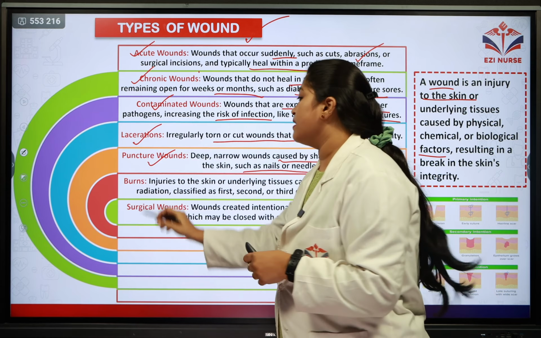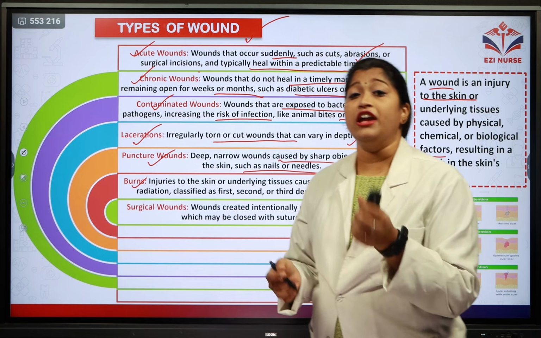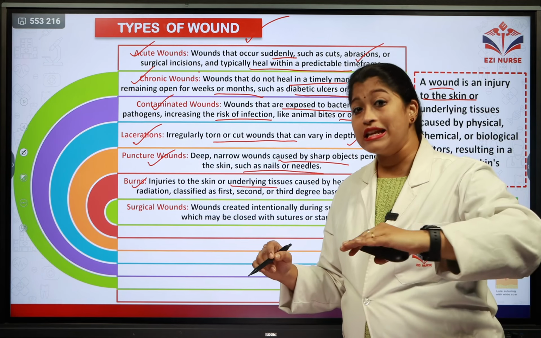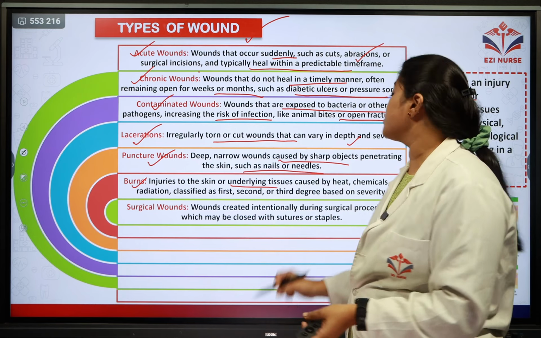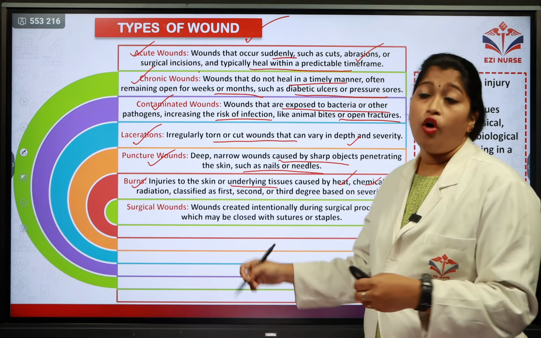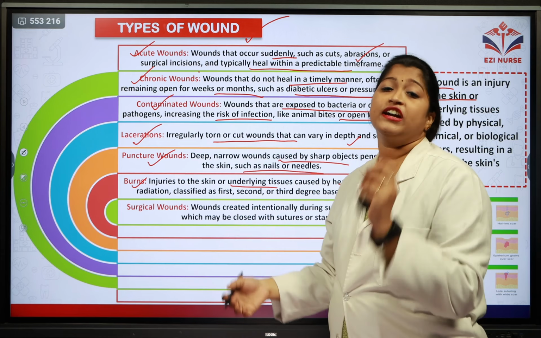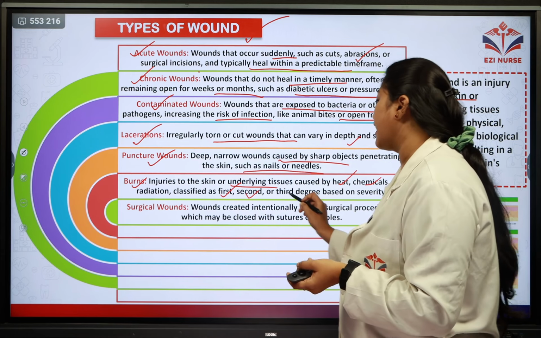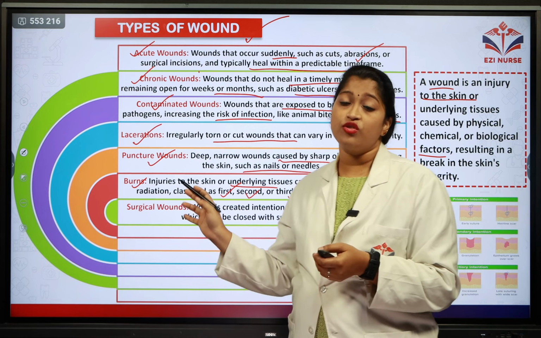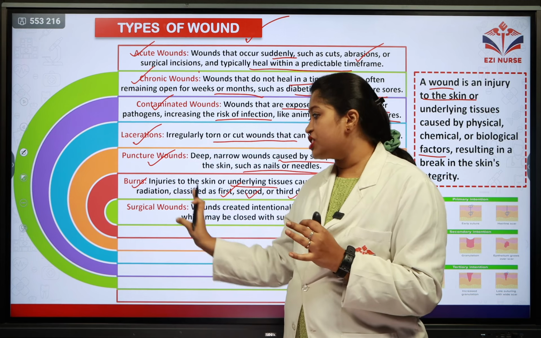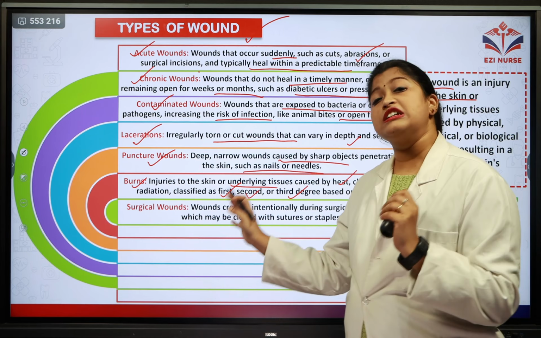The next type is the burns. These are injuries caused to the skin and also to the underlying tissues. Why? Because of heat, chemicals or radiation. Based on how severe it is, we classify it into first, second as well as third degree, based on the severity of the burns. Due to any heat, radiation or chemicals, there are burns.